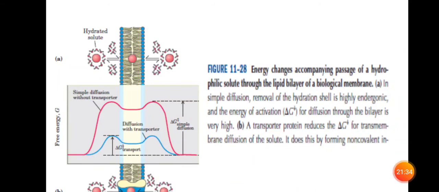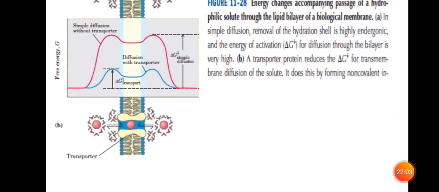They mainly reduce the delta G, that is, they reduce the free energy needed for transfer across the membrane by diffusion. They do that by forming non-covalent interactions. I think you are able to see this graph. The red color is without a transporter, which is simple diffusion. It requires high free energy, it is an endergonic process. And you can see the blue color in the graph below, where the molecule can remove its hydrogen shell.